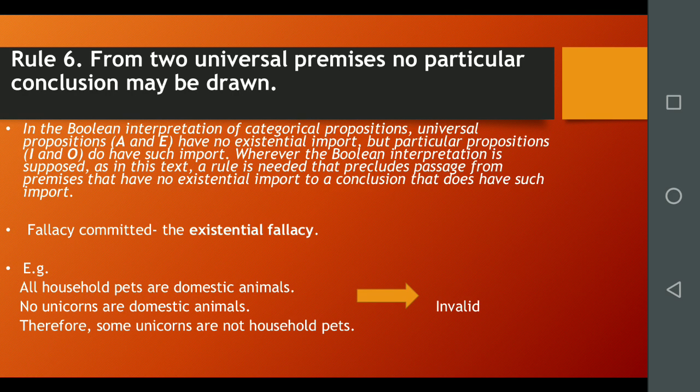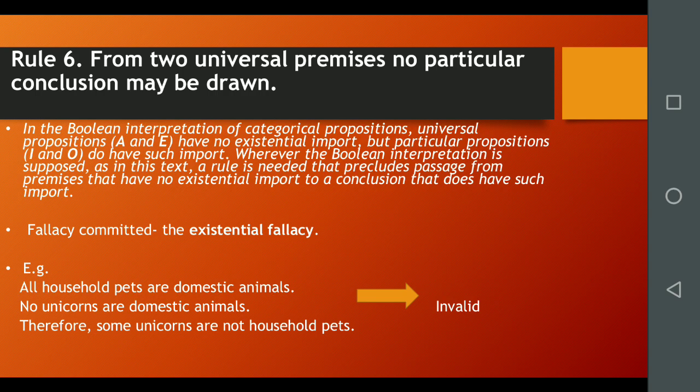Rule number 6. From two universal premises, no particular conclusion may be drawn. In Boolean interpretation of categorical propositions A or E, universal affirmative A, all S are P, and universal negative E, no S are P, have no existential import.